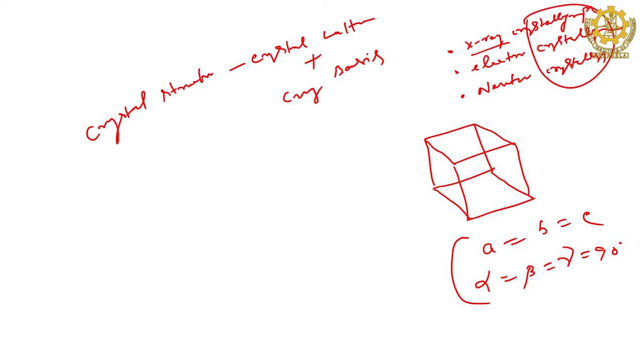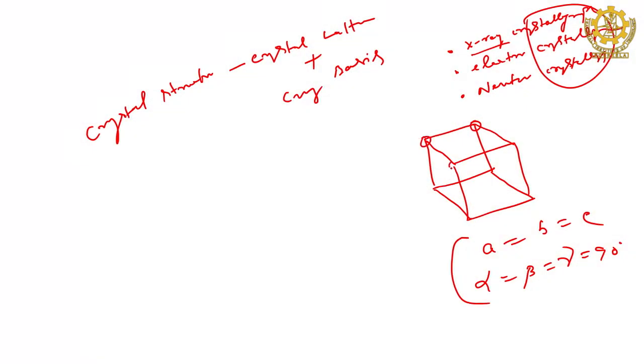It may be simple, body centered, or face centered, but it is still cubic, right. Now suppose, for example, copper. Copper atoms are at the corners if it is simple cubic, and copper is a simple cubic structure, meaning the atoms are only at the corners. Now if I replace these atoms by simple points,